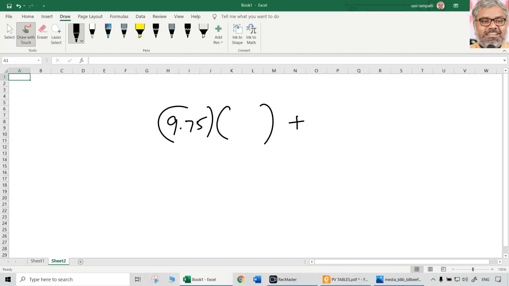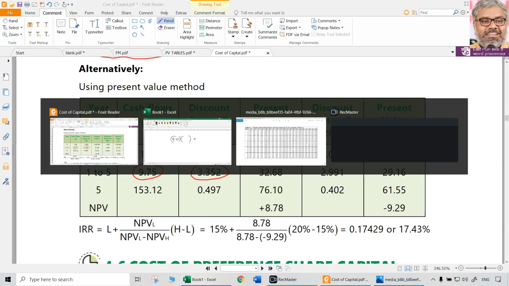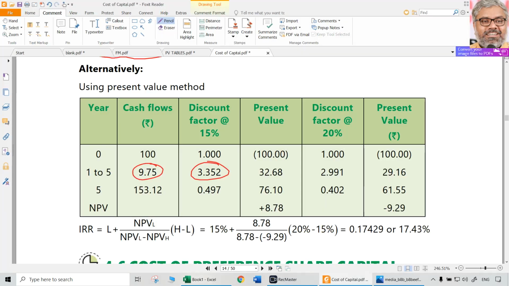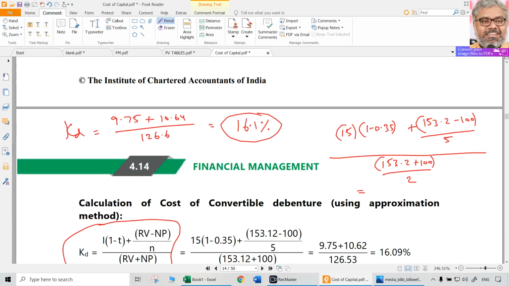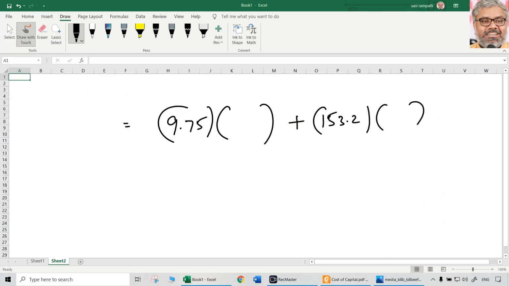What is happening at the end of the period? 153.2, what we have taken. Just let us continue with that. 153.2 multiplied with some PVIF. That should be equal to what? The existing issue price, that is 100 rupees. But directly can we know that? We cannot. That is why we have to use IRR, which is a trial and error method.